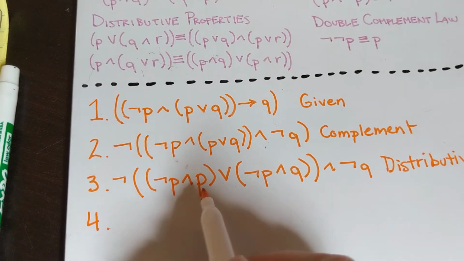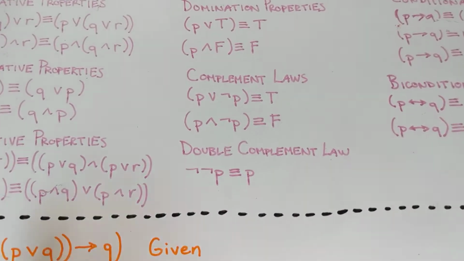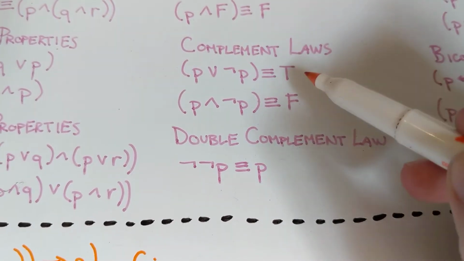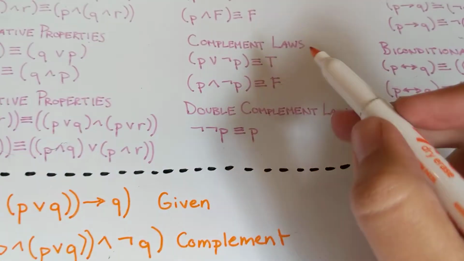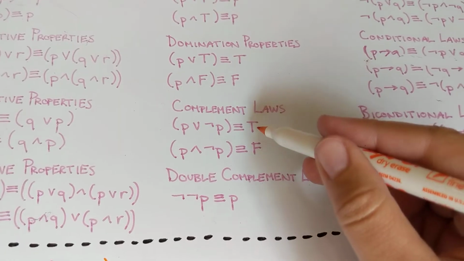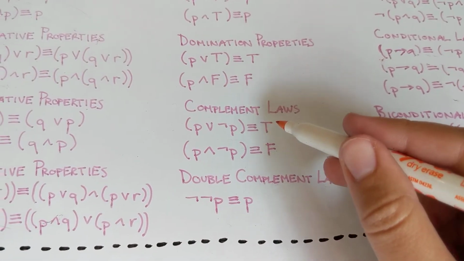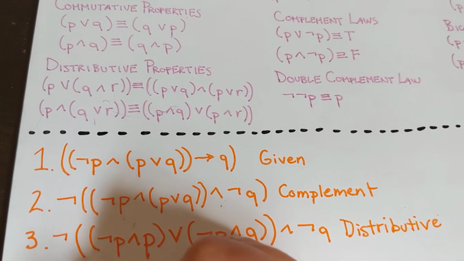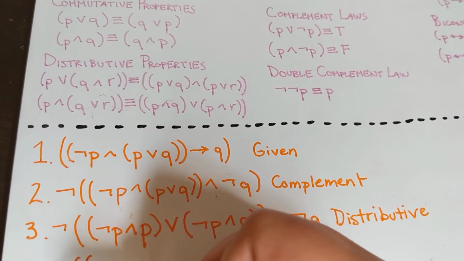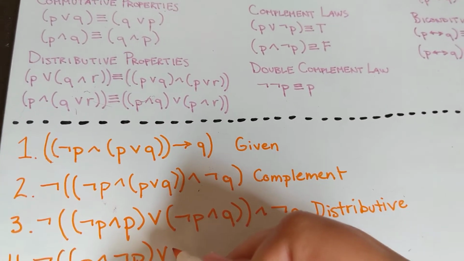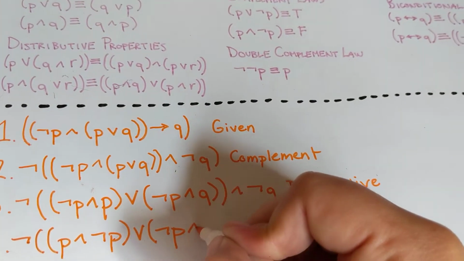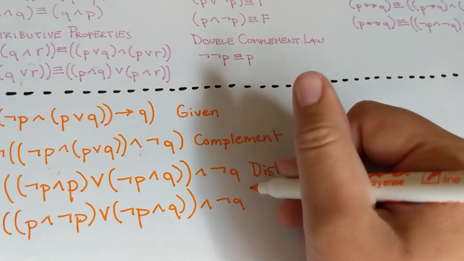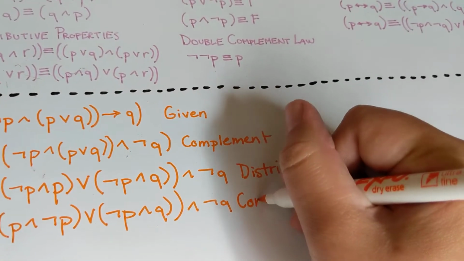Look at this, we have not P and P together. If we look at this complement law, which deals with not P and P, it's supposed to be P and not P. So really we should apply the commutative property before we can reduce this. We should move things around before we can apply this law, right? So we're going to say P and not P, or not P and Q and not Q by the commutative property.